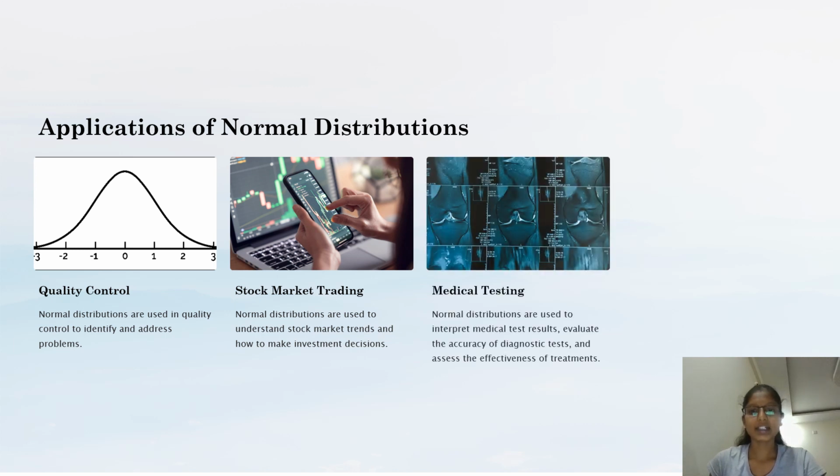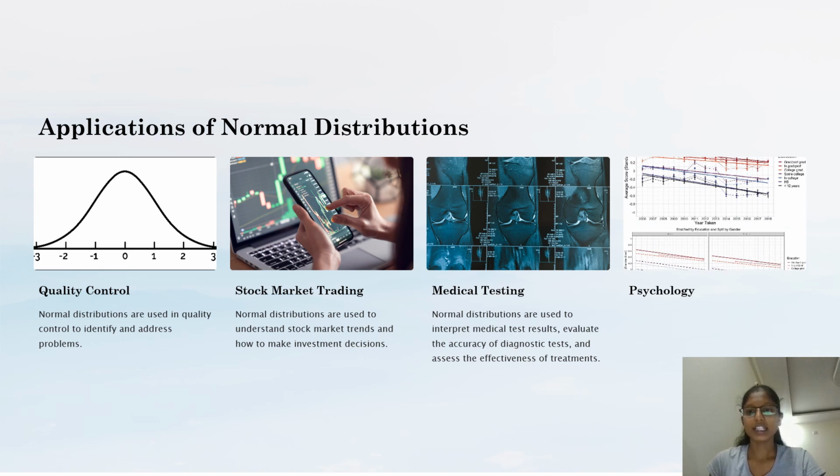Then medical testing: normal distributions are used to interpret medical test results, evaluate the accuracy of diagnostic tests, and assess the effectiveness of treatments. Then psychology: normal distributions are used to understand the distribution of IQ scores in populations and to evaluate the efficacy of treatments.